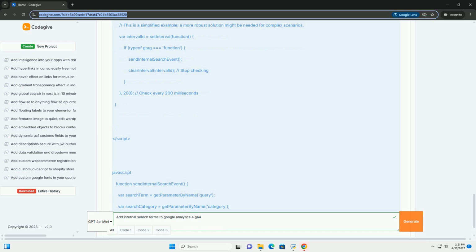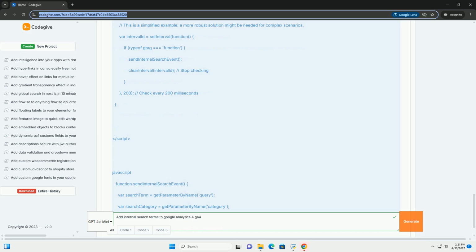2. Identifying your site search URL parameter. The first step is to determine the URL parameter used by your website's search function. This is the key to extracting the search term. Analyzing your URL structure: start by performing a search on your website. Pay close attention to the URL that appears after you submit the search query. The search term will be part of the URL, usually after a question mark. The question mark indicates the start of the query string, which contains URL parameters.